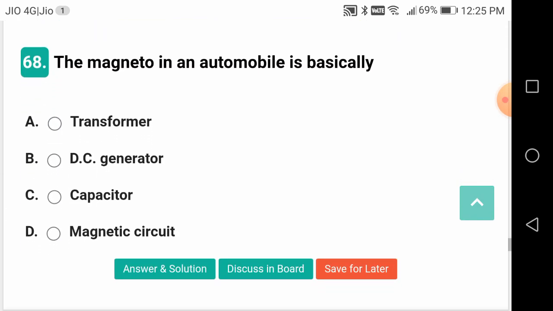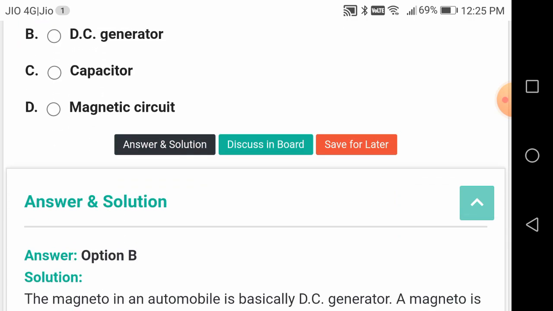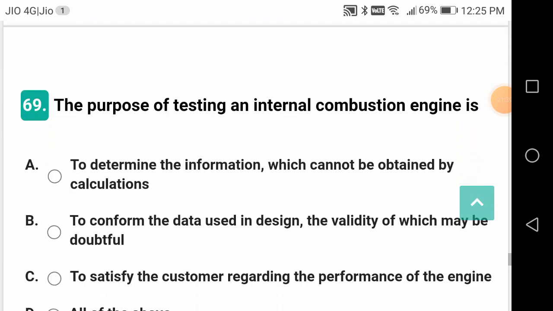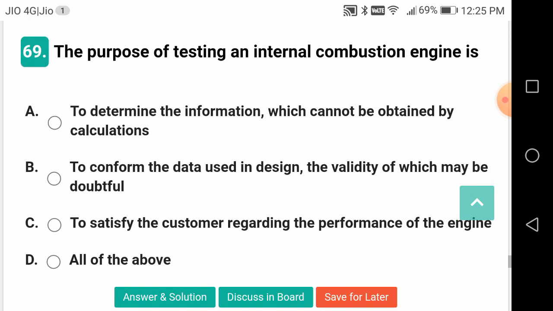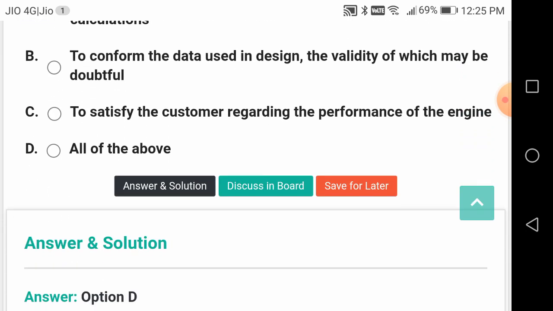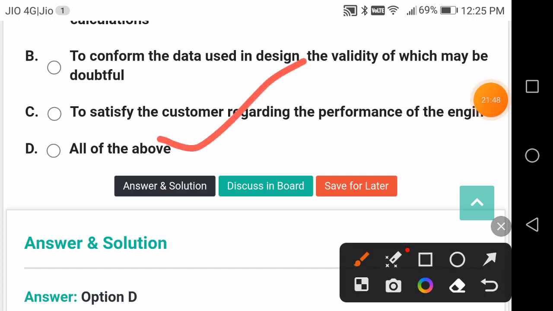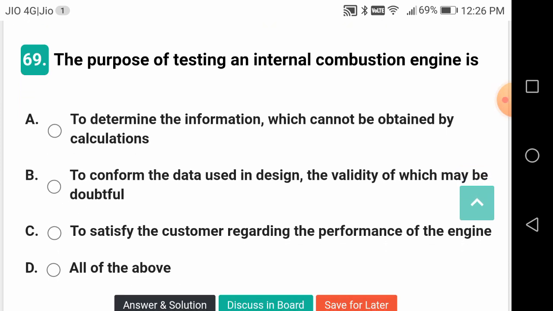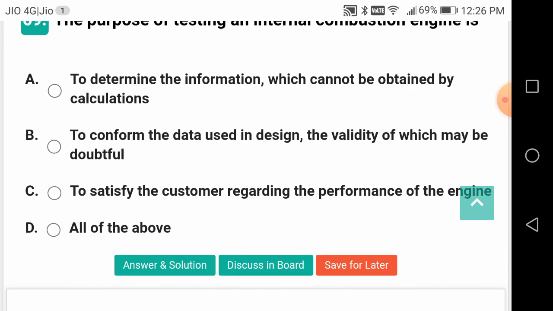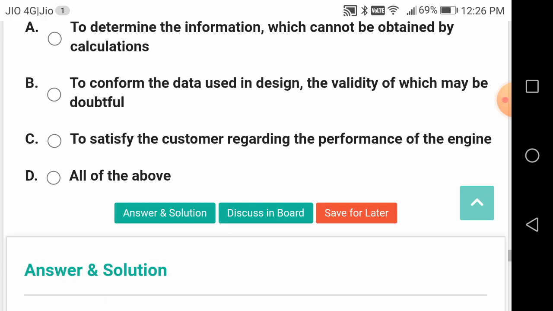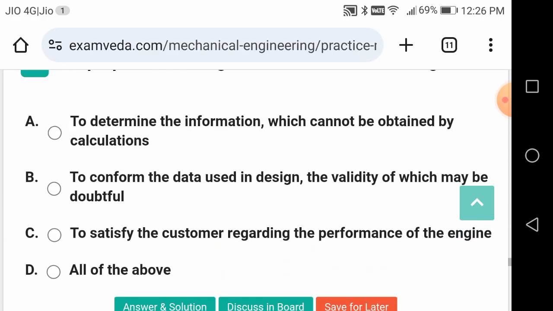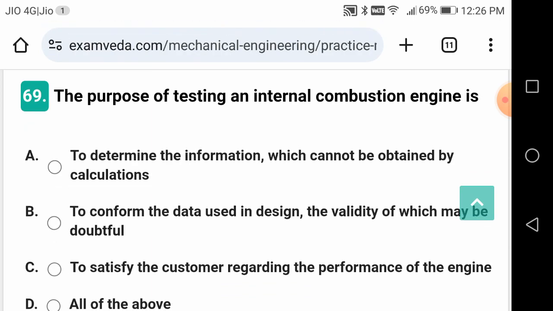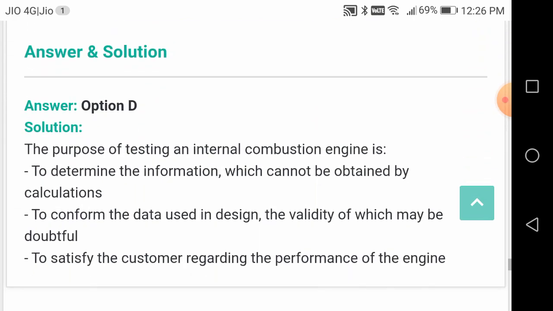The magneto in an automobile is basically what? It is a DC generator. The purpose of testing an internal combustion engine is what? All of the above. That means to determine the information which cannot be obtained by calculations, to confirm the data used in design, the validity of which may be doubtful, to satisfy the customer regarding the performance of the engine. All are required for testing. All of them are the goals of testing an IC engine.